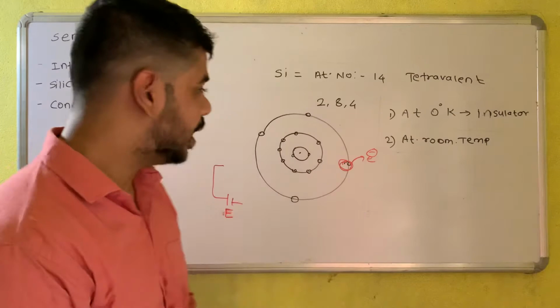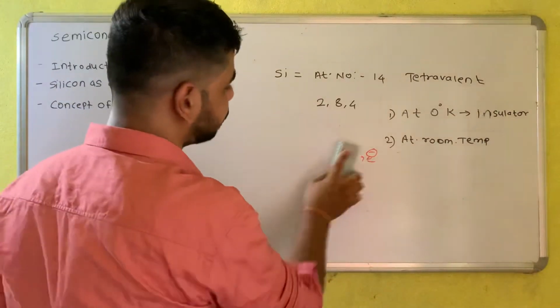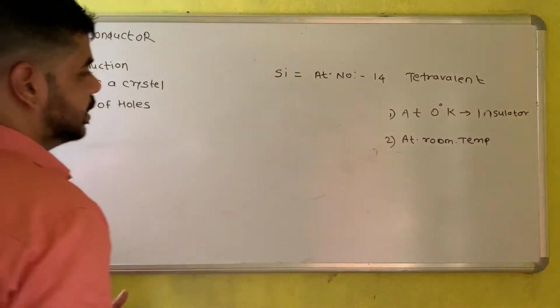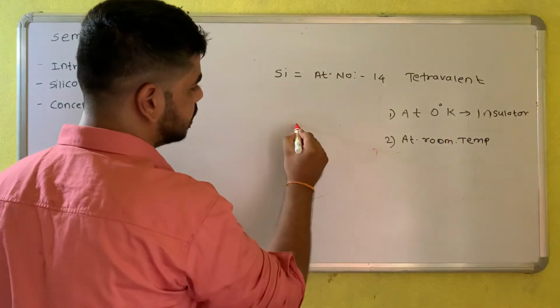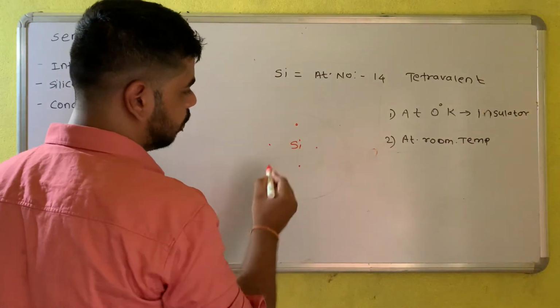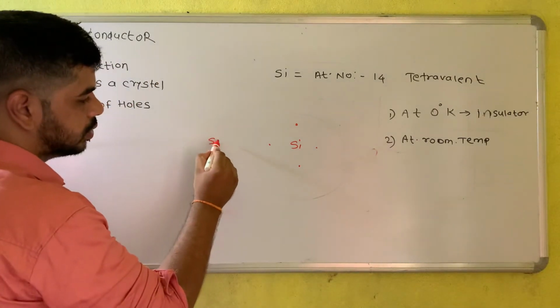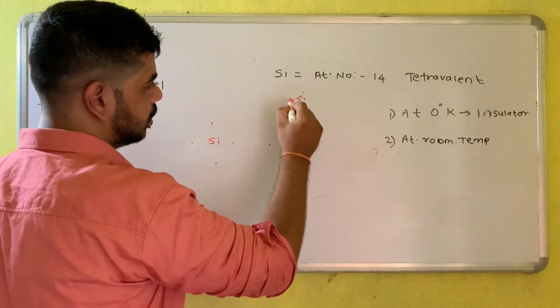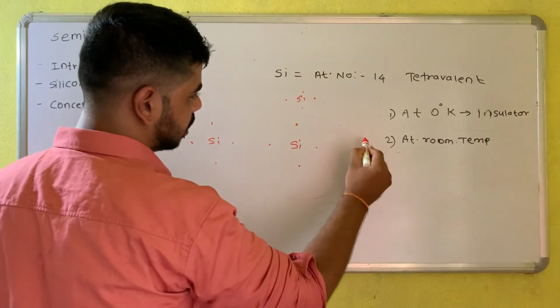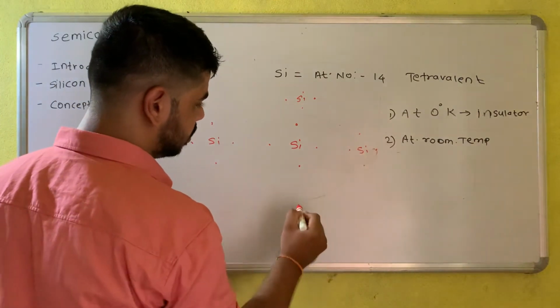Okay, so we know that the structure is like this. Silicon is there, and here are the 4 electrons in the orbit. Silicon is also there because the crystal is made up of a number of silicon atoms. If we consider the structure, these are the 4 electrons.